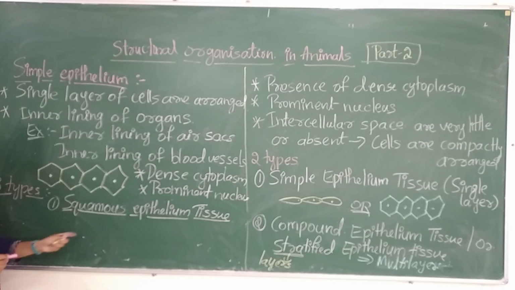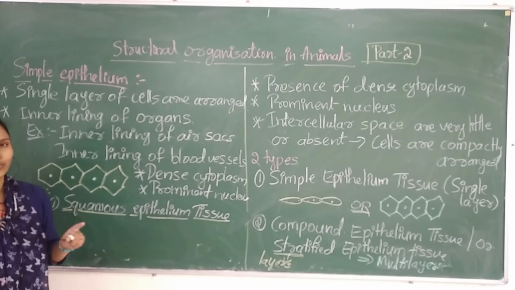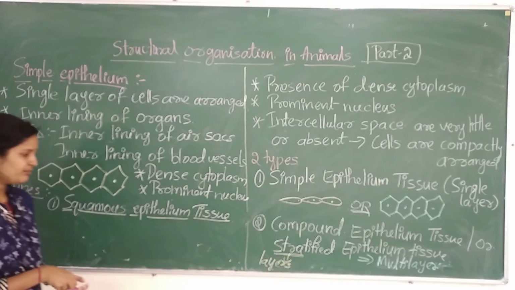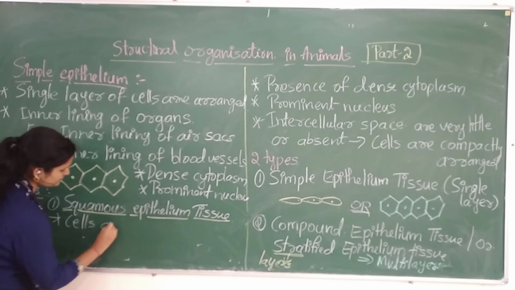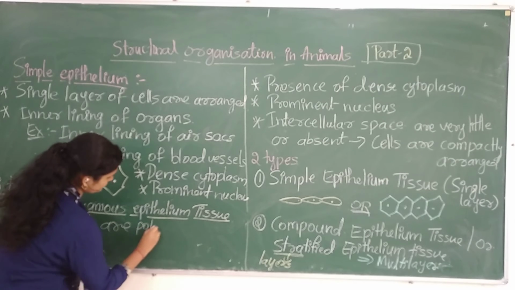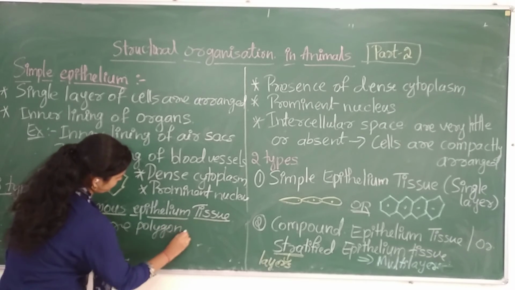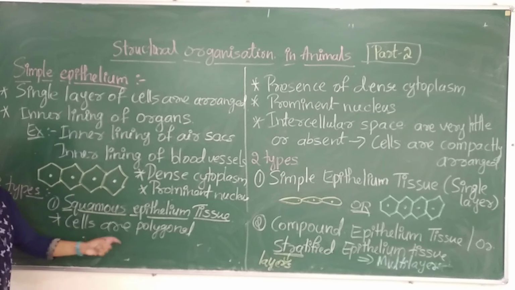So in the squamous epithelium, the cells will be polygonal. So what do you mean by polygonal? Nothing but this one.